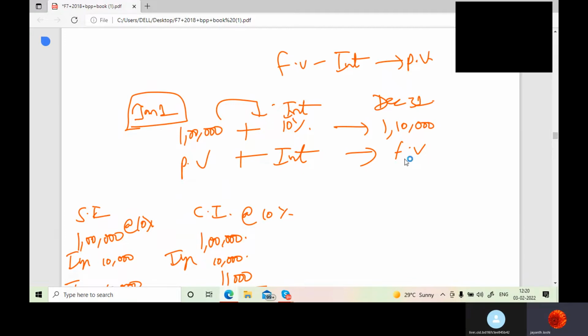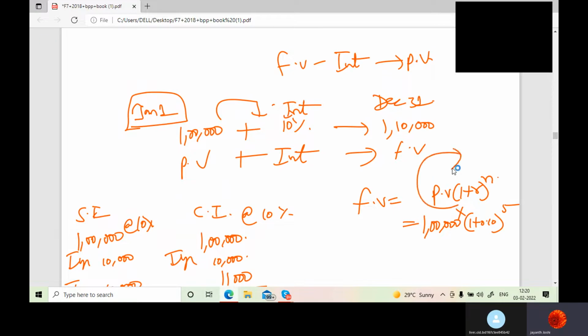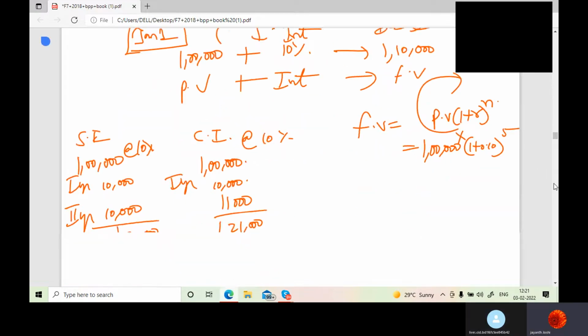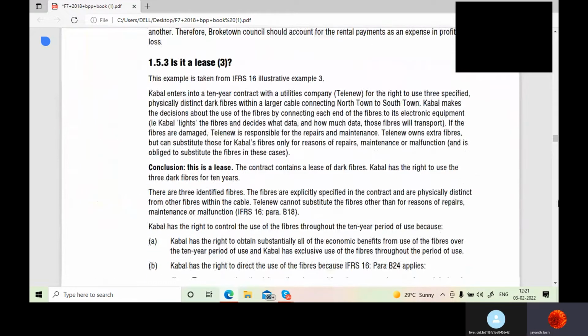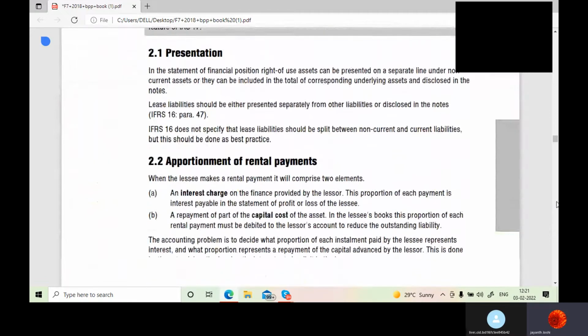For that, this simple calculation is not applicable. We have to use a formula. Formula would be future value is equal to present value into 1 plus r whole power n, whereby present value will be 1 lakh, rate of interest is 1 plus 0.10 whole power 5. So you are multiplying this and this is called compounding. Why am I explaining this? Because when you come to the question of lease accounting, you will be coming across these calculations.